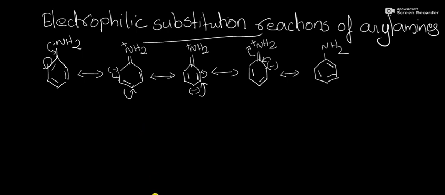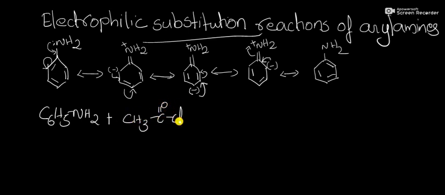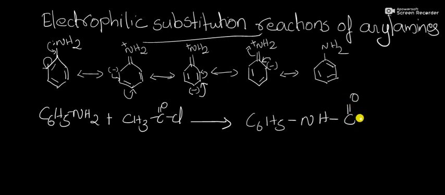That is, on reacting C6H5NH2 with the acid chloride CH3COCl, it will be converted into the acetylated product, that is C6H5NHCOCH3, our amide. This reaction is known as acylation.